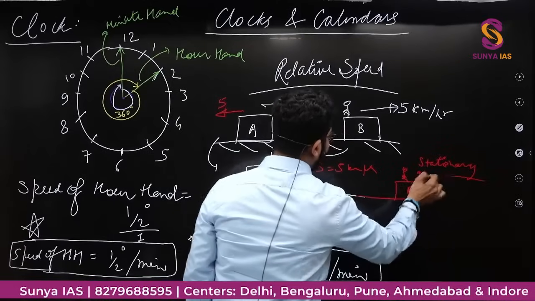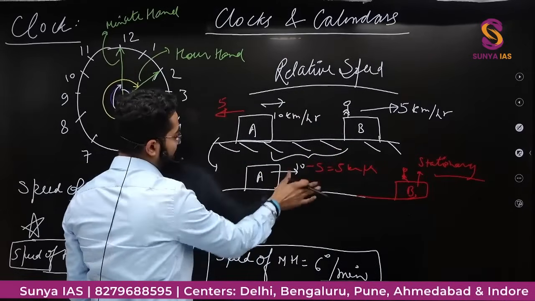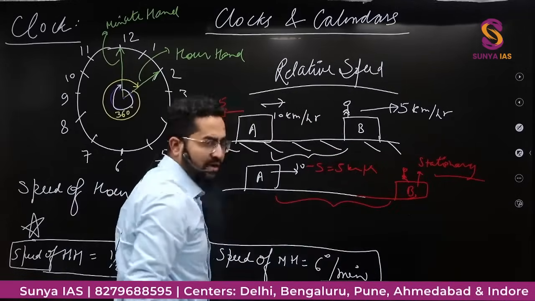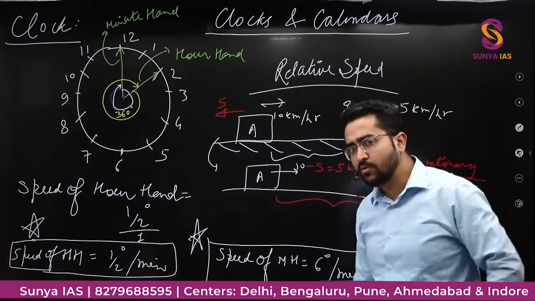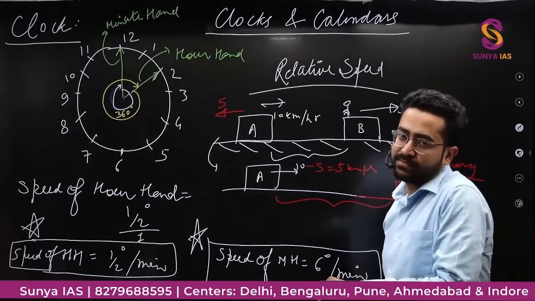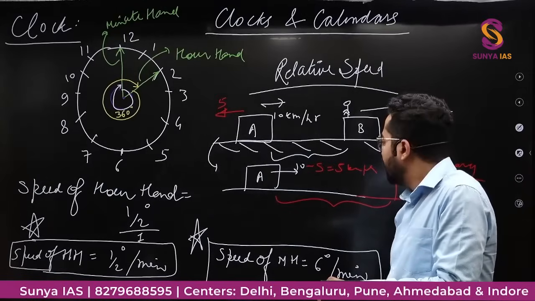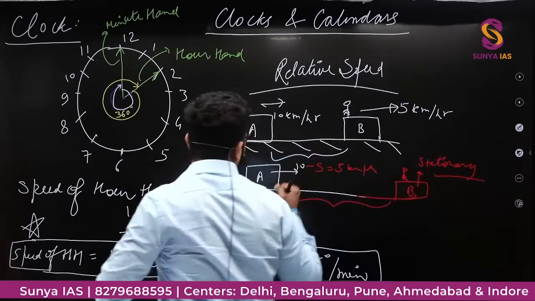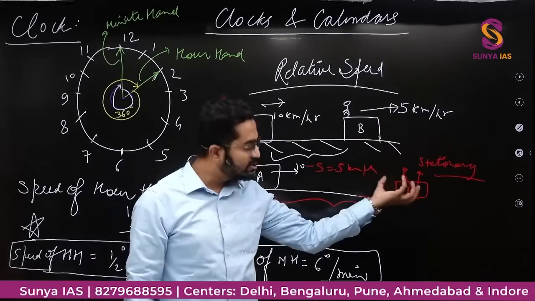This is not at all moving, this is moving with 5 km per hour. If there is some distance, then how will I calculate the time? Time is equal to distance upon speed. Distance upon speed, so मैं उससे निकाल लूंगा time. So what I have done, I have made this object stationary.